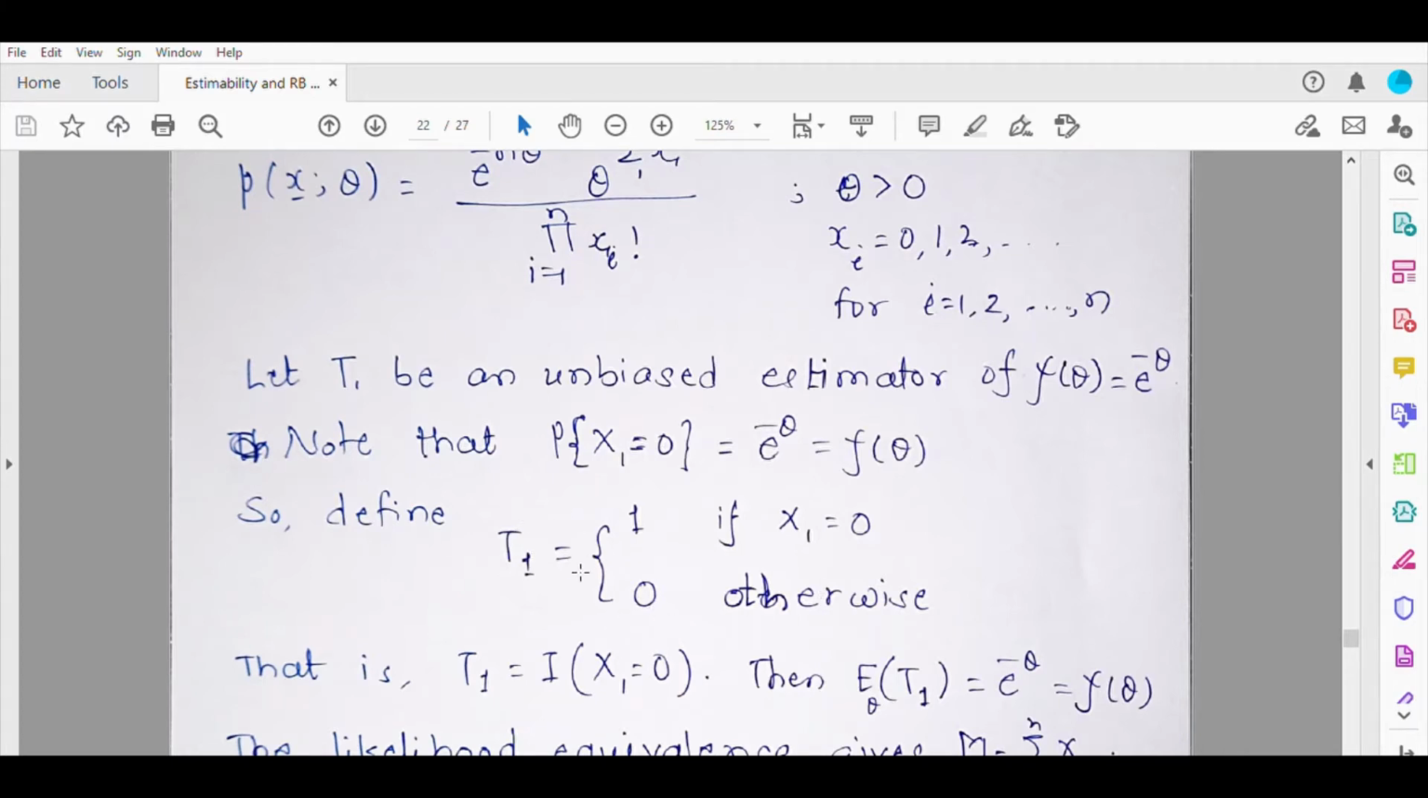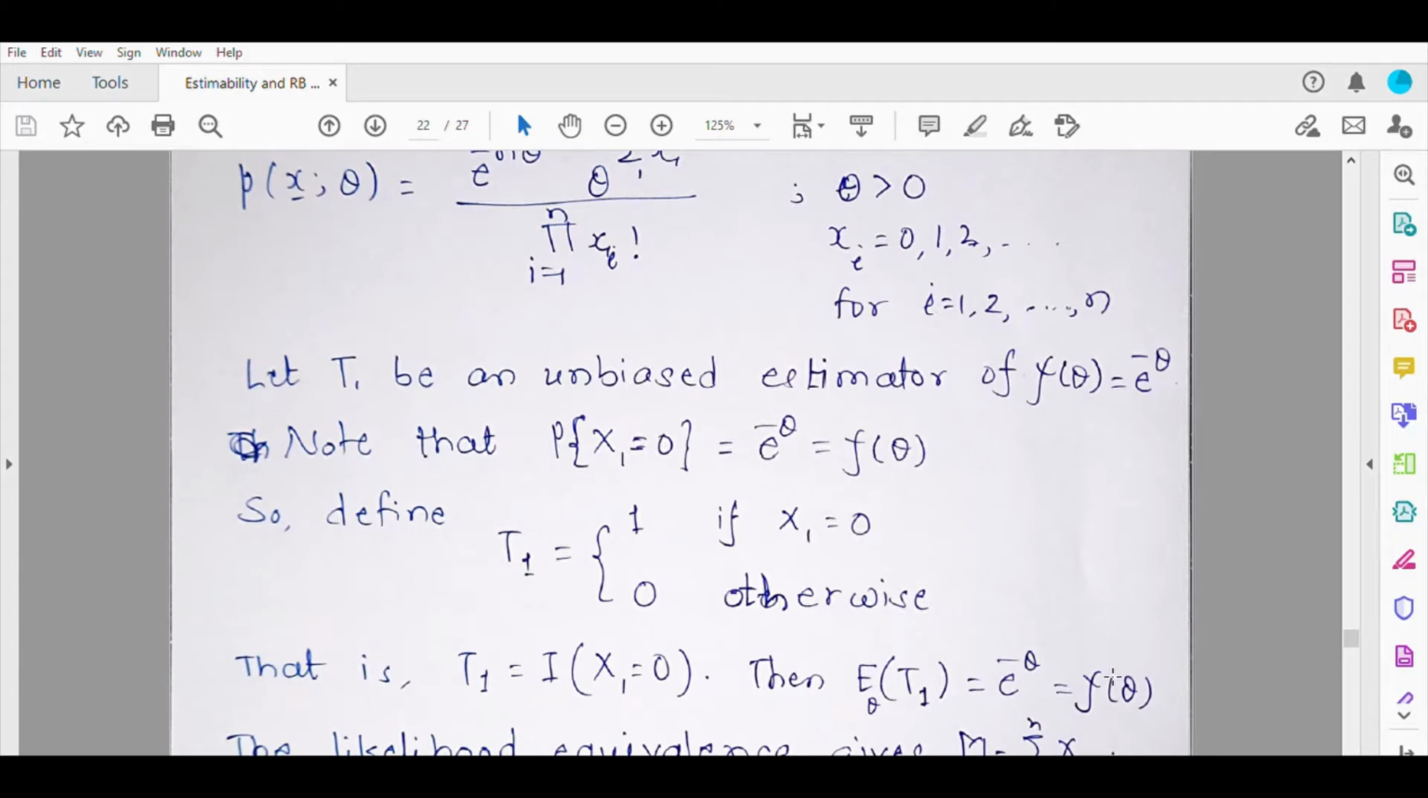Notice that T1 depends only on x1. It does not involve other random variables. So in short, T1 can be written as the indicator function of x1 is equal to 0. So the expectation of T1 will be the probability that x1 is equal to 0, which is psi theta here.